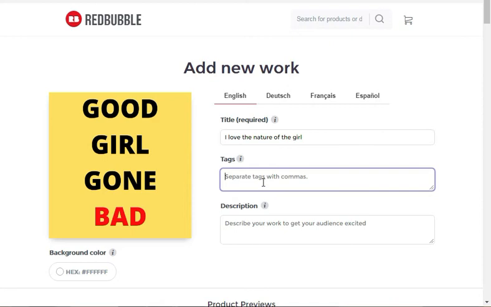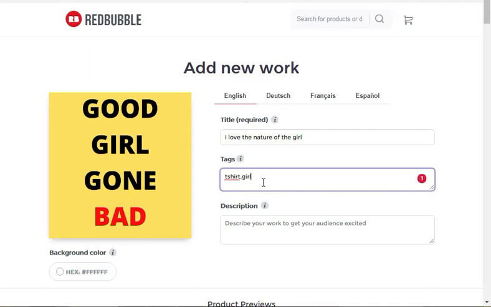After writing a title, you simply come to the tags option. Why do you need to add tags? Tags are the best way to show your design on Redbubble at the top of the list. For example, I just created a t-shirt, so I simply put here t-shirt and use a comma.